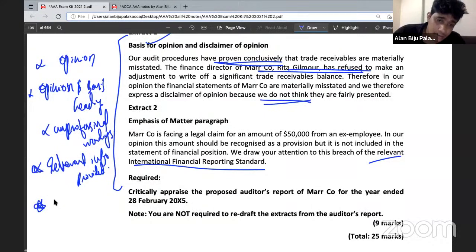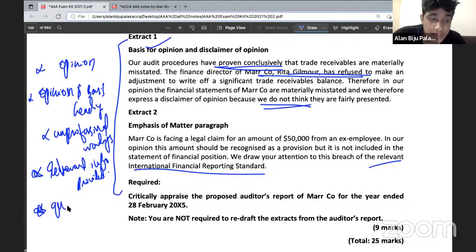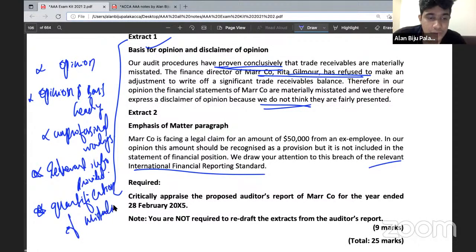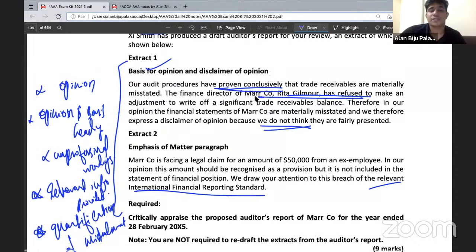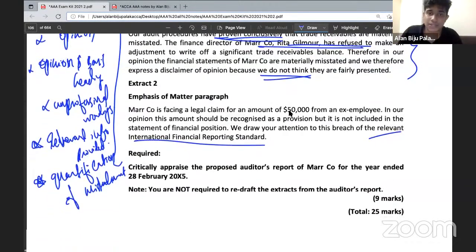Amount of receivables is not mentioned. Yeah, the amount of receivables is also not mentioned. Which means that they have not quantified the misstatement. So the quantification of the misstatement should also be considered. Quantification of the misstatements means that the amount of misstatements needs to be mentioned here. So they haven't mentioned any figures there. So the quantification of the misstatement should be considered.